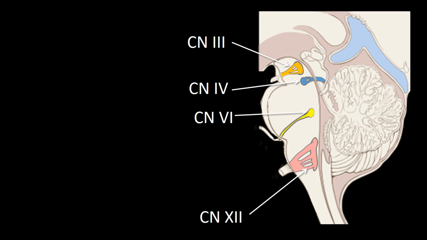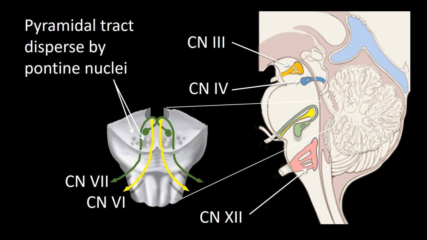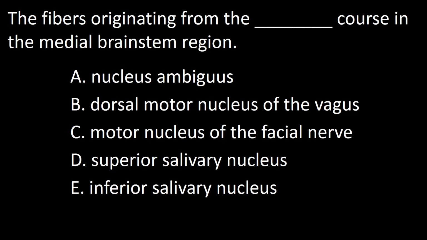and their fibers. I have now added the motor nucleus of the facial nerve and its fibers. I have done so to emphasize that the facial motor fibers are present in the brainstem medial region, as we can see in the brainstem block image just added. Notice that the fibers of cranial nerves 6 and 7 travel through the area occupied by fibers from the pyramidal tract. So the answer to this question is C.